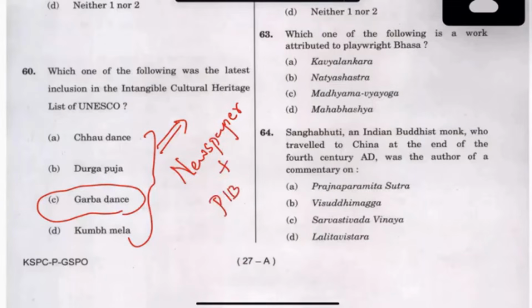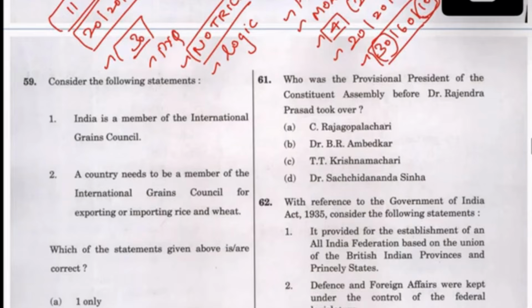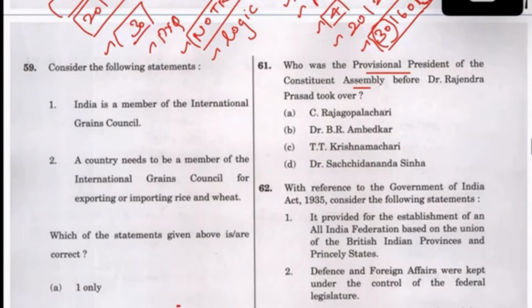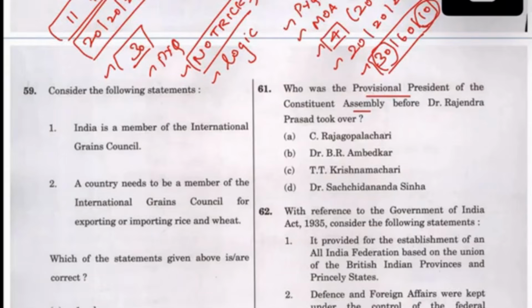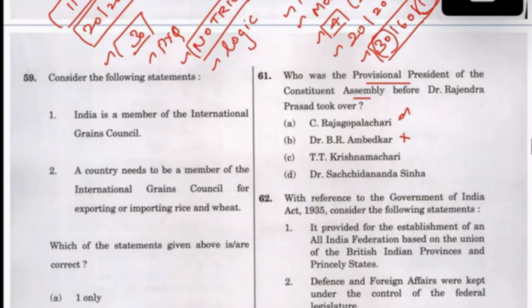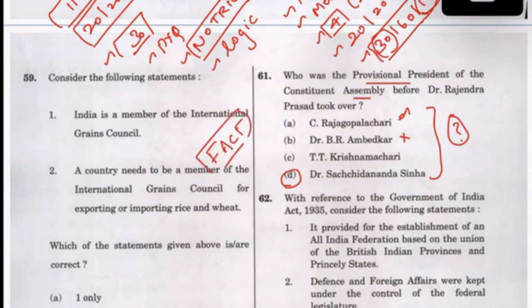I will again reflect. Question 61 is: who was the provisional president of the Constituent Assembly before Dr. Rajendra Prasad? As I told you, I'm going to solve as I would have in an examination hall. So Dr. Ambedkar is definitely not true. I was thinking about Rajagopalachari. The answer is here. This question maybe would have been a tricky one. See, it's a factual question. It's not something you can answer just by remembering.